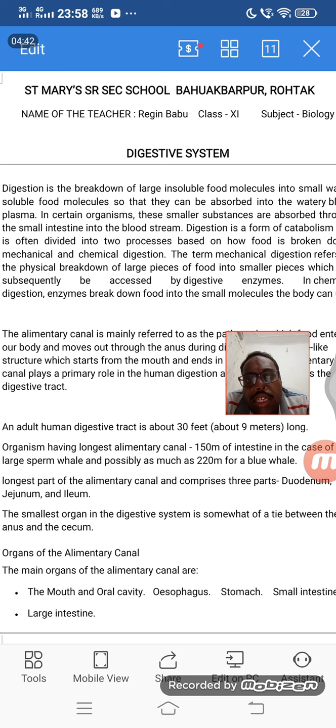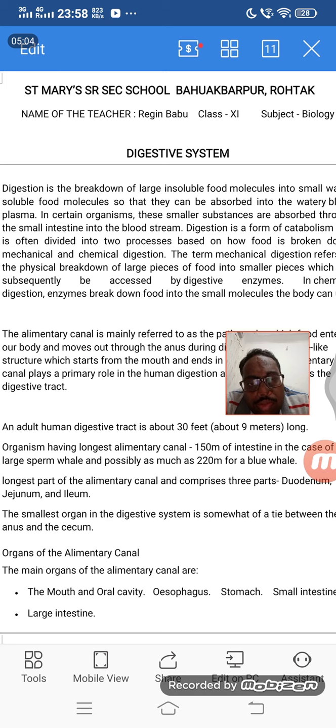If you see inside the total system, the pipe-like structure starting from the mouth till the anus, through which the fecal waste or undigested food materials are thrown out, that is known as the anus, and the food is taken in through the mouth.